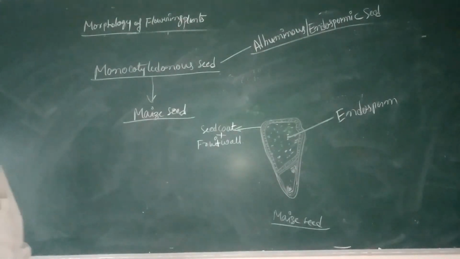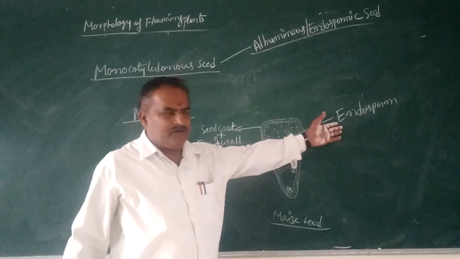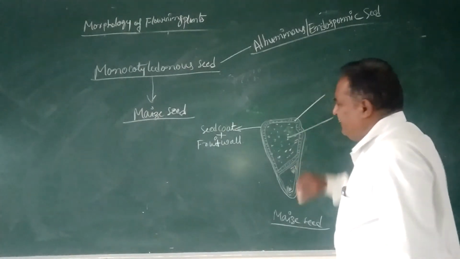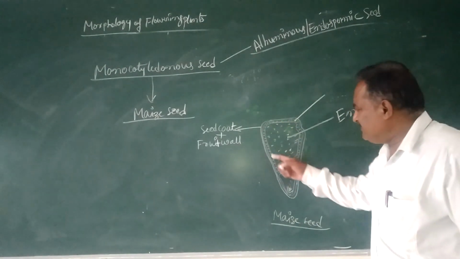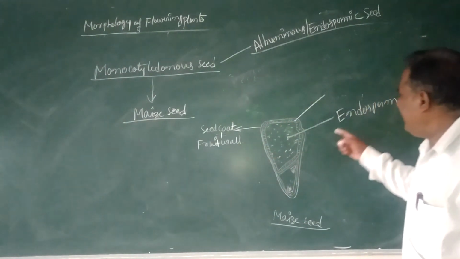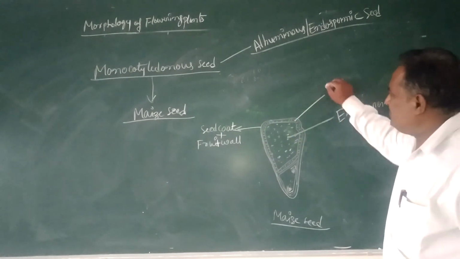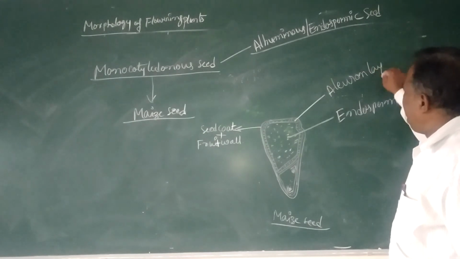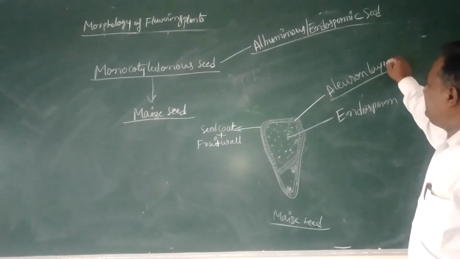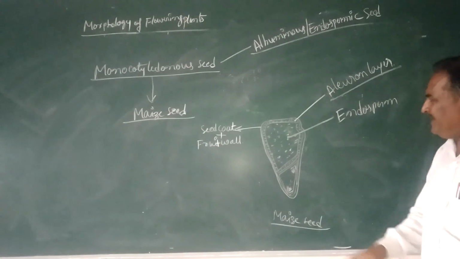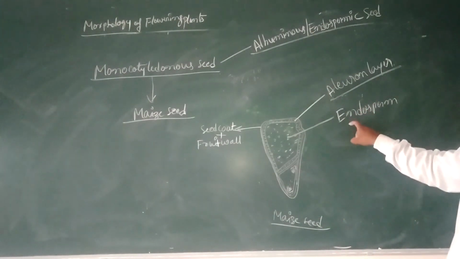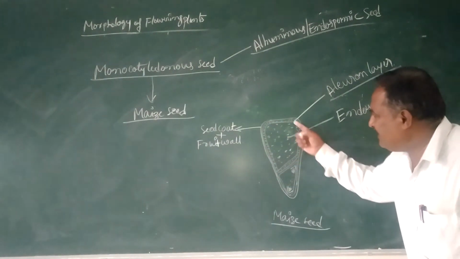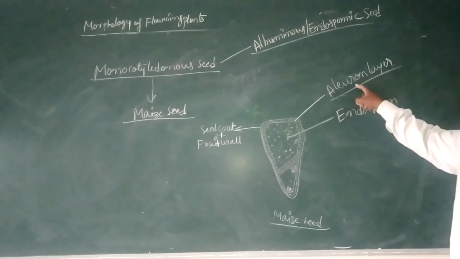Next to that, there is the endosperm. Around the endosperm there is a proteinaceous layer. That proteinaceous layer is called the aleurone layer. The aleurone layer is the proteinaceous layer present around the massive endosperm.